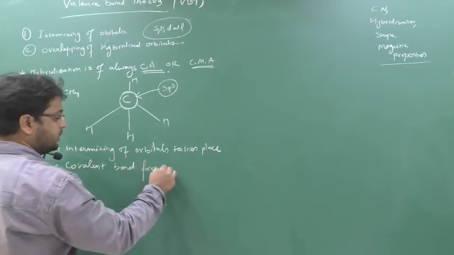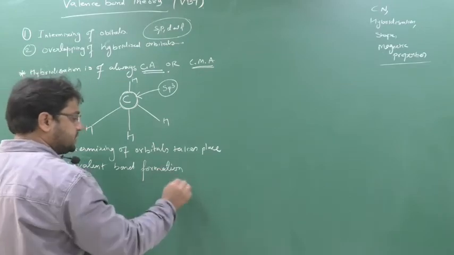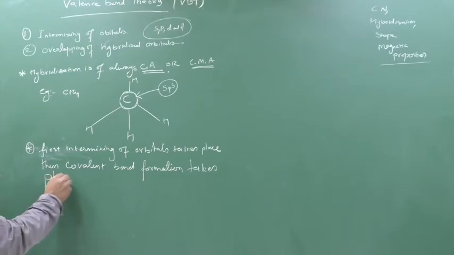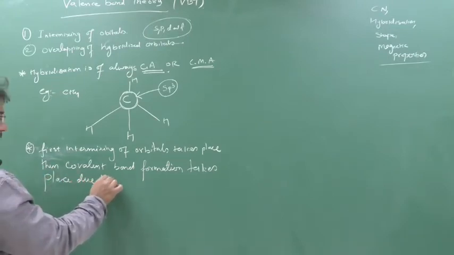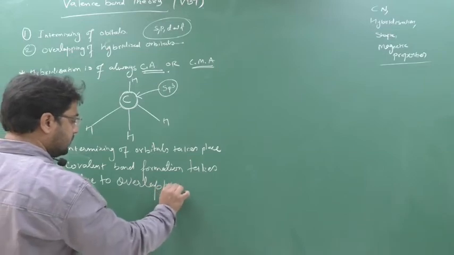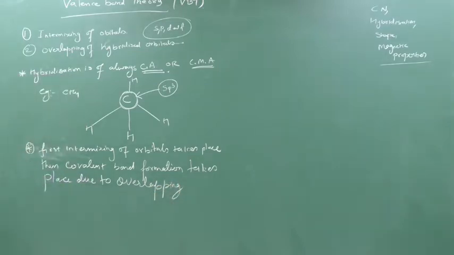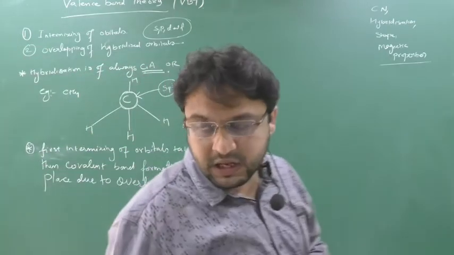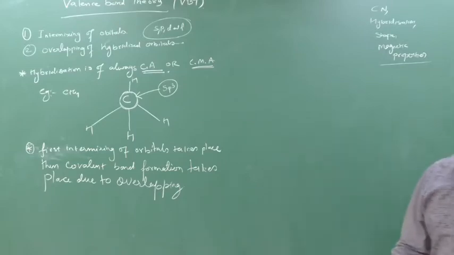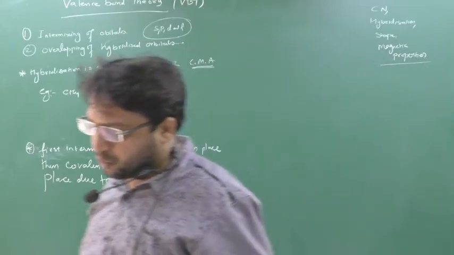So first the intermixing takes place, and after the intermixing, overlap takes place. During the overlapping only, covalent bonds are formed.